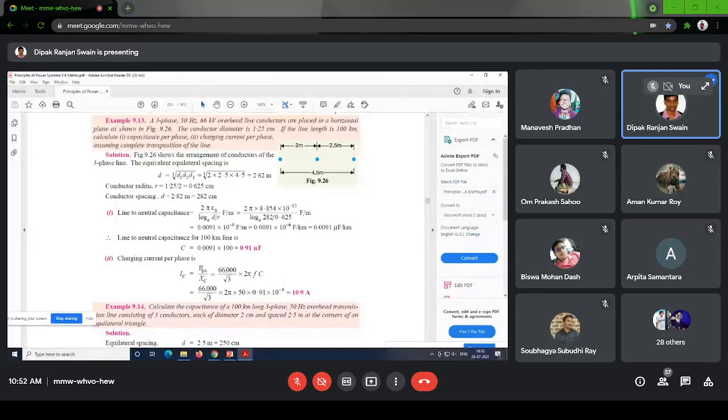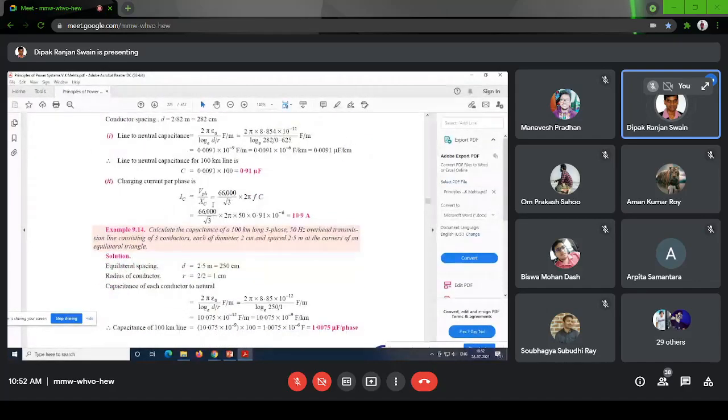Charging current IC will be V phase by XC. V phase, so 66 by root 3. If it is not given, then generally it is considered as a star. Okay. So V phase is this one. By this value of capacitance, capacitive reactance will give you the charging current. Okay.